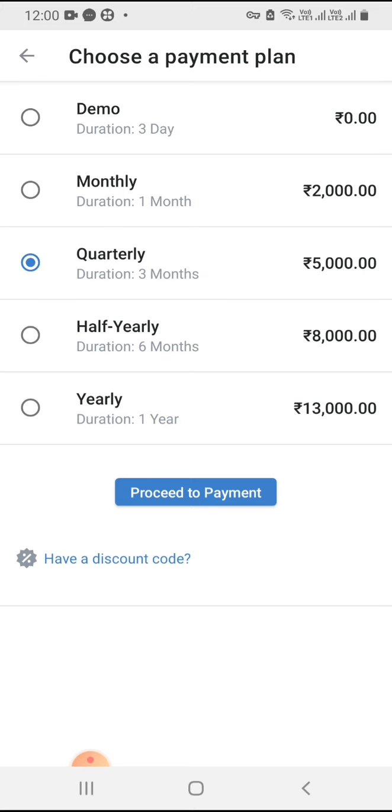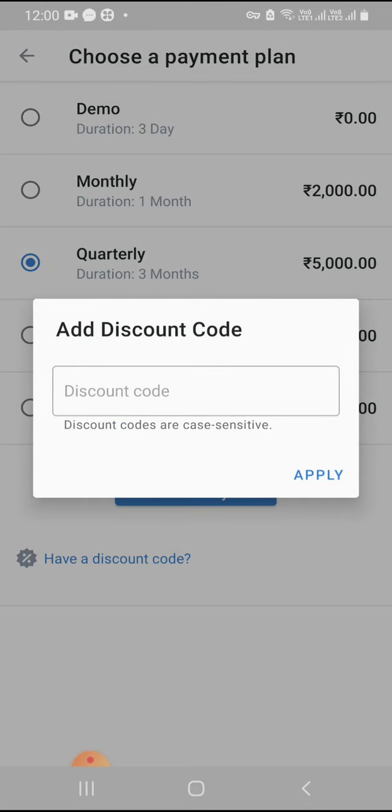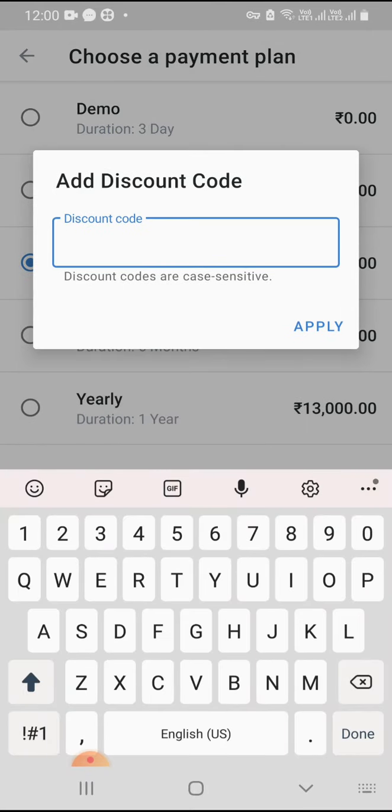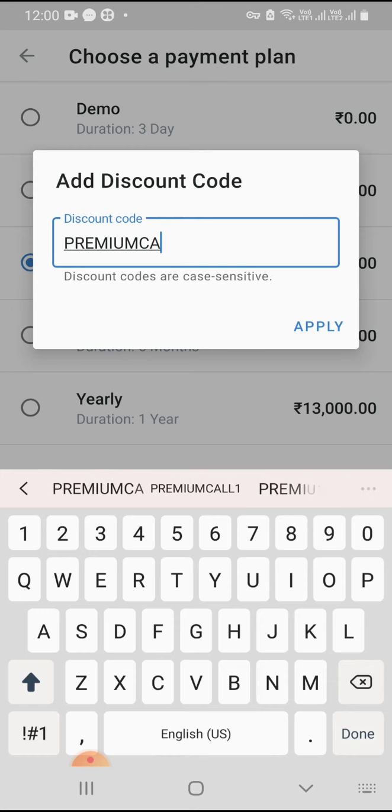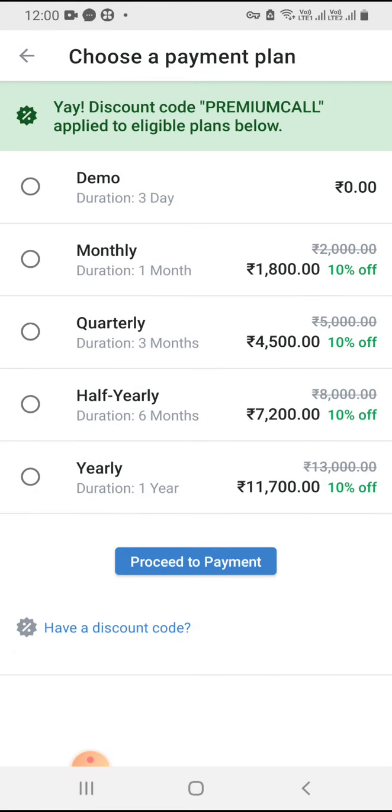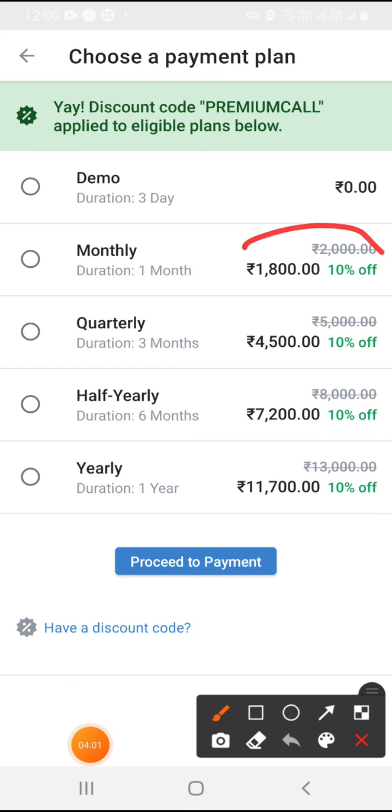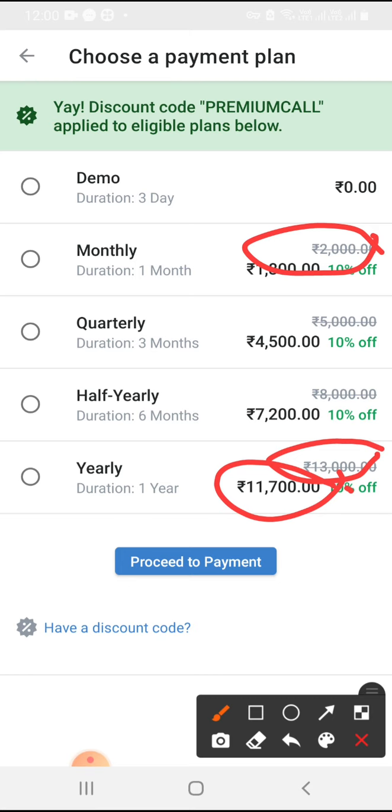Apply it, and you see it is applied to the eligible plan below. You will get 10% discount. The previous price was 2000, now it is 1800. For the yearly plan, the previous price was 13,000 and now you pay 11,700 rupees for 1 year.